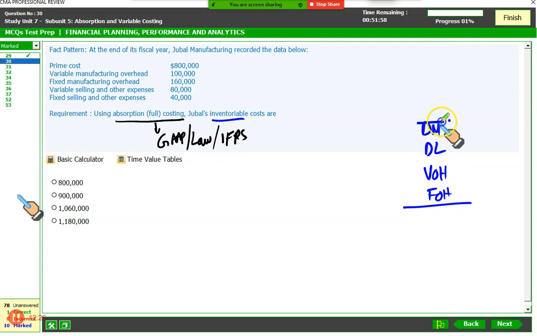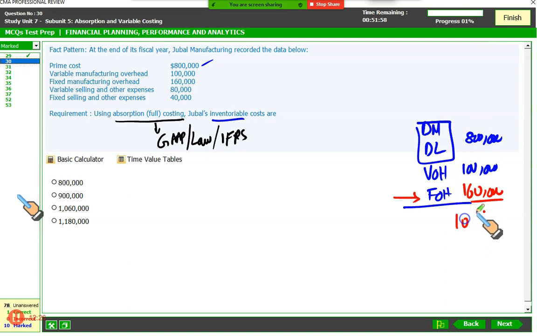So as I said, these two have already been given, 800,000. Variable manufacturing cost, 100,000. Now this is something which we didn't take previously, but we will now. Fixed manufacturing cost, 160,000. And now if you calculate your full cost of production, it's going to be 1,060,000. Which perfectly matches your option C. So under absorption costing, this would be your cost, and that makes D the correct option.